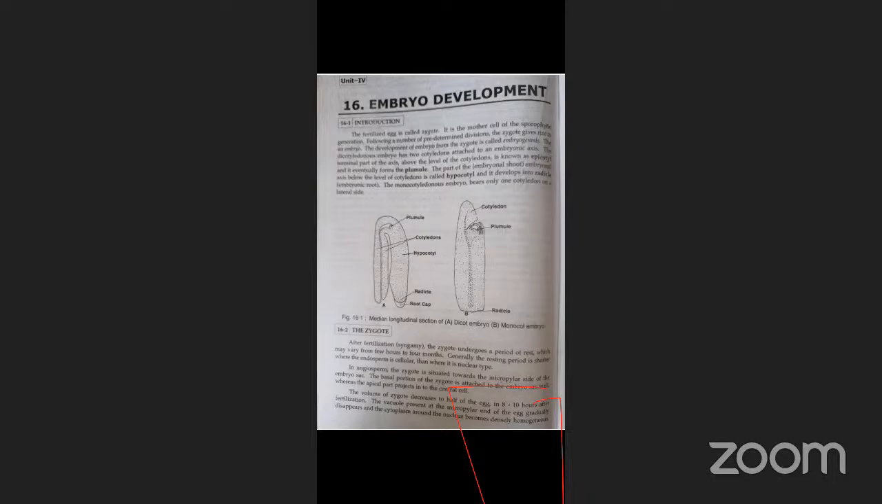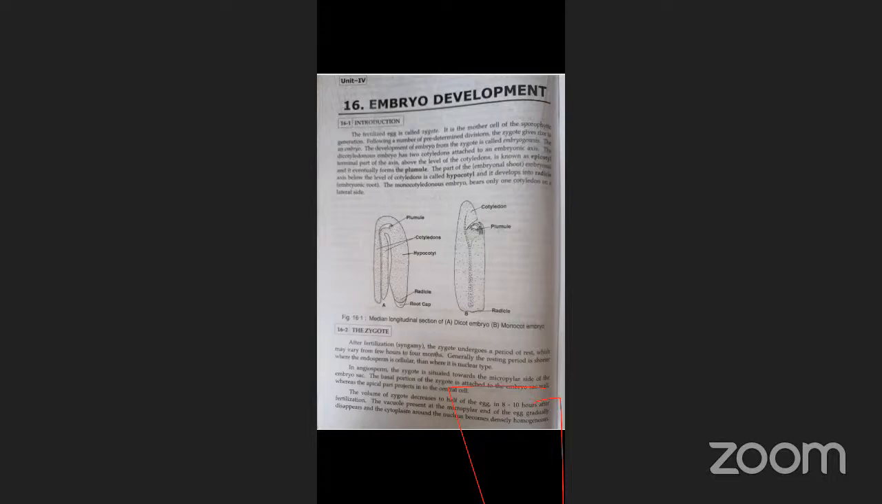Epicotyle. The terminal part above the cotyledons is called epicotyle, and it forms the plumule. What about the hypocotyle? The part of the axis below the level of the cotyledons is called hypocotyle, and it develops into a radicule. Here, the epicotyle forms the plumule.